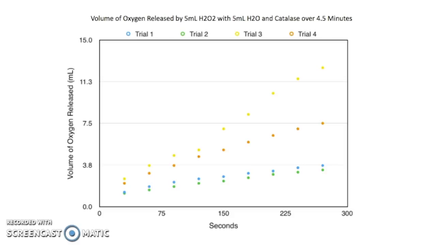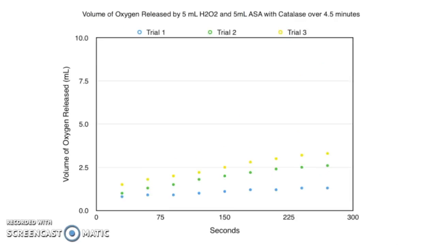There is no inhibitor to this reaction. The third trial actually had released over 10 milliliters of oxygen by the last 90 seconds. We could only measure up to 10, so note the values were estimated by trend and visual observation for the last 3 intervals. The second added ASA. The trend for all trials was still linear, and the volume of oxygen released never totaled more than 3 milliliters.